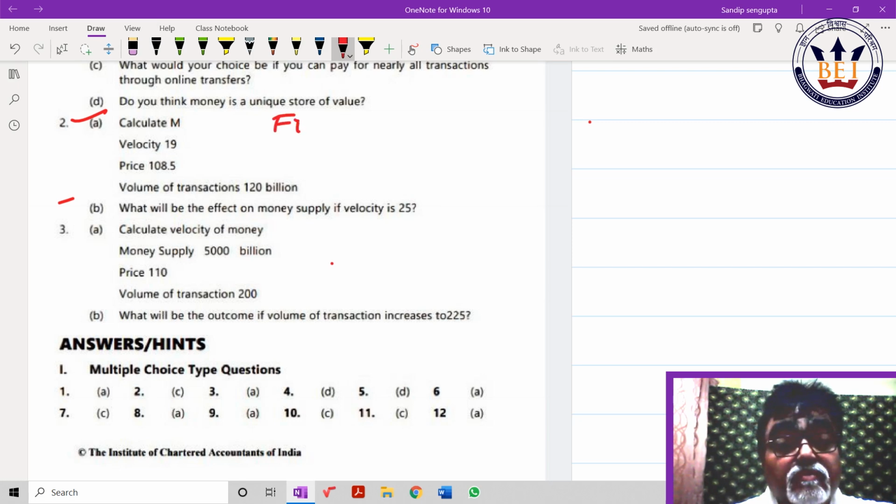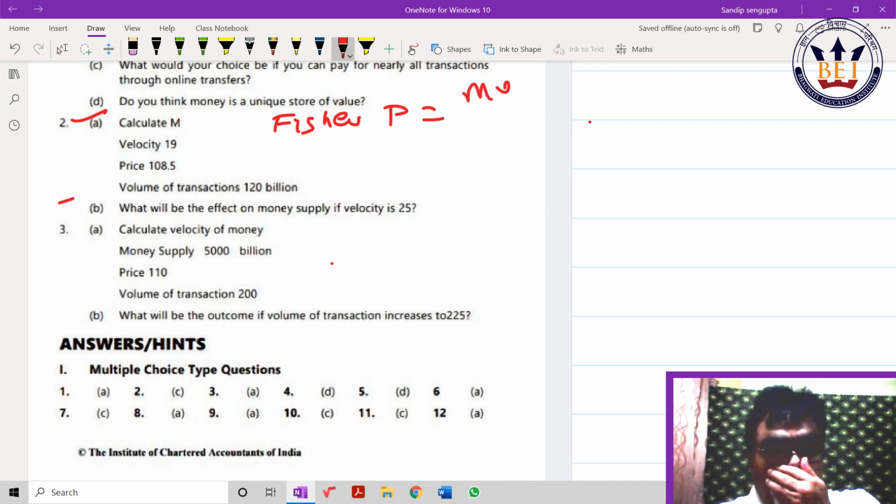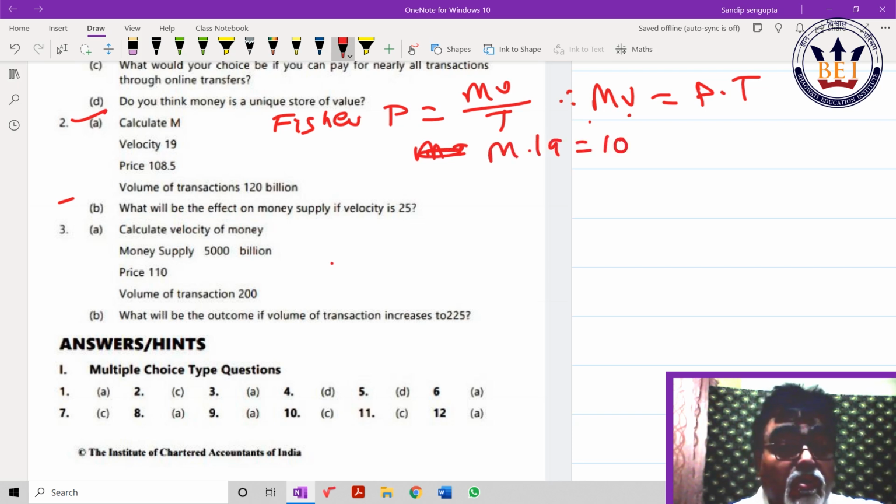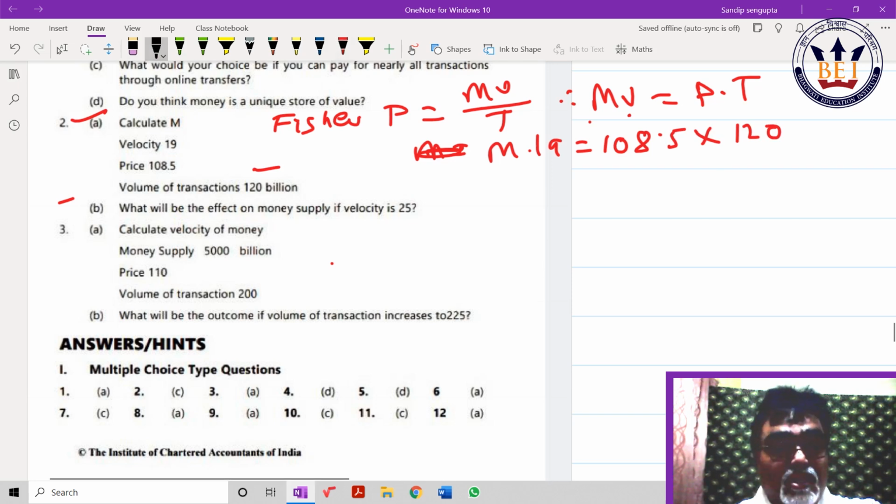Fisher's means P is equal to MV by T. So with your permission, can I write MV is equal to P into T? Put the values, nothing else. I had to find M, see what velocity is given. M into 19 is equal to P given as 108.5, T given as total transactions 120. By calculating, M should come out as 685.2.